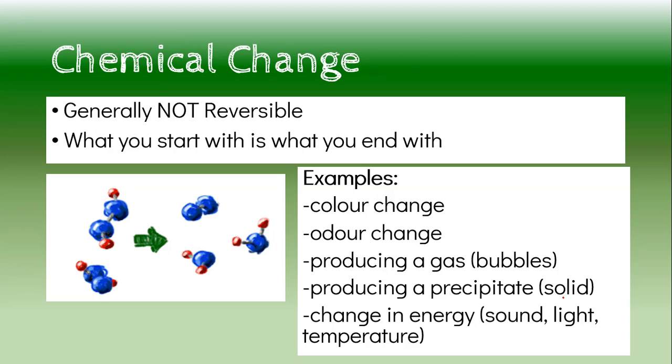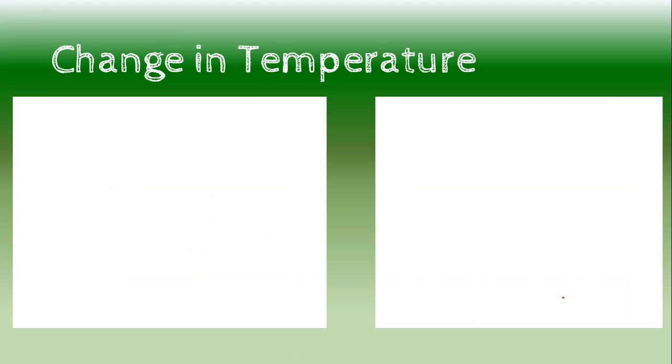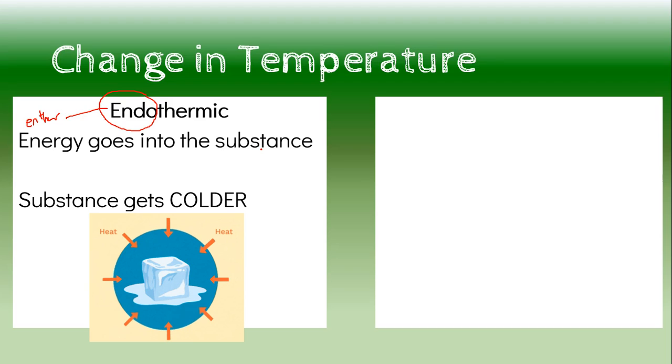And the last one here is temperature. We're going to look a little bit closer at temperature changes because there are two fabulous categories. The first one is endothermic. So endo, just like we broke down the words homo and hetero, endo means enter or in. This means that heat is actually going into the substance. This is happening and it gets colder. So because the substance is colder, it's drawing in heat from the outside, just like this picture is showing. So heat is entering the substance itself.